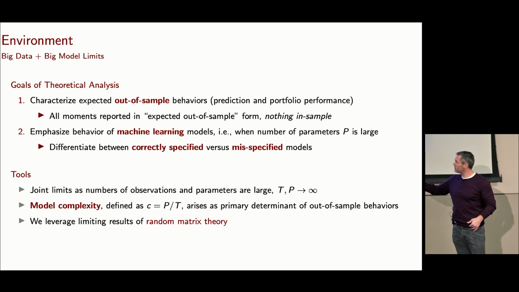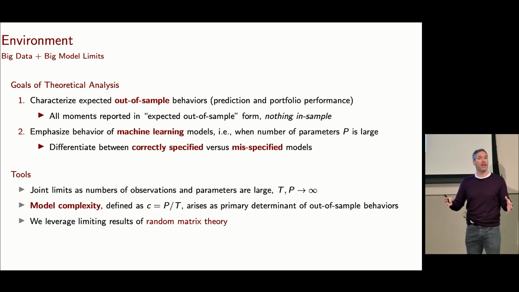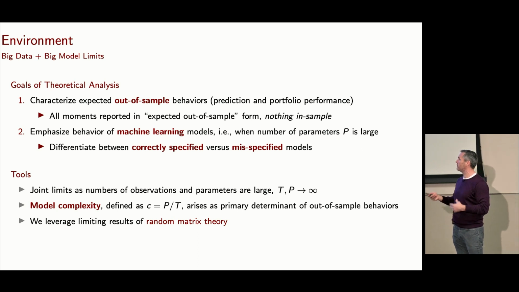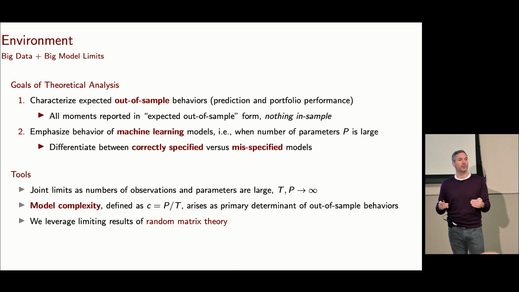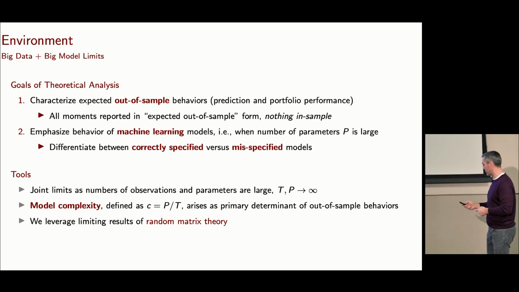All right, so I'm in particular going to be thinking about this model complexity object, C, as being core to describing the behavior of machine learning models when I bring them out of sample. Now, to derive these results, fortunately, we have some great theory that's been developing over the past couple decades. That's exactly the theory you need to characterize these types of limits when the number of parameters becomes very large. Okay, it's random matrix theory.